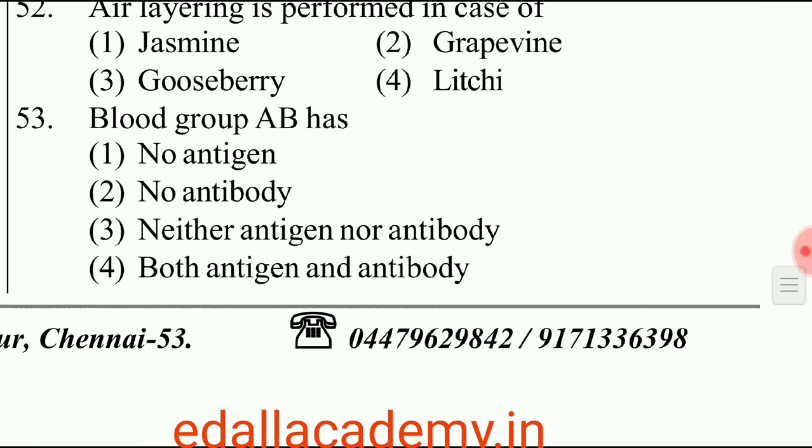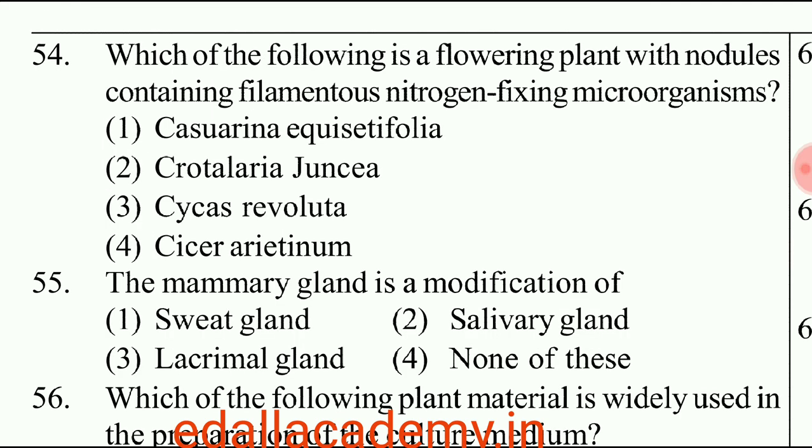Question number 53. Blood group AB has. Generally, blood group AB does not have antibodies. So the answer is no antibodies. The correct option is 2. 54. Which of the following is a flowering plant with nodules containing filamentous nitrogen fixing microorganism? So here there are 4 options given. From that, the correct answer is Casuarina equisetifolia. Option 1 is the correct answer for this question.